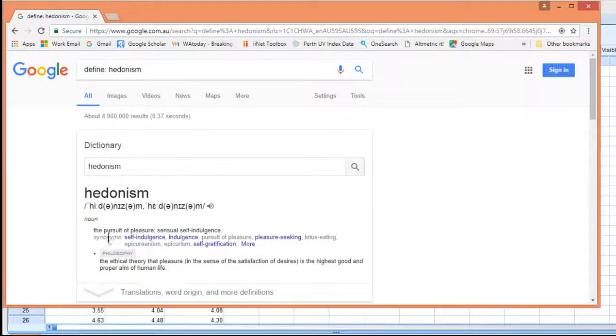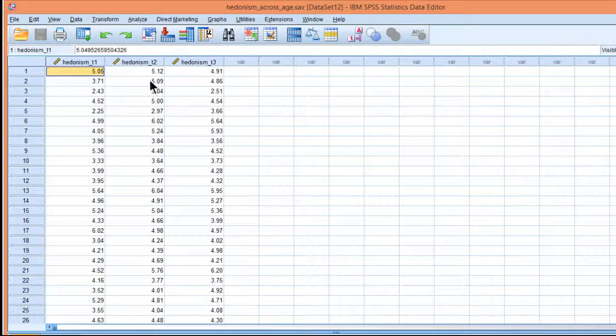And for those who don't know what hedonism is, just to make sure we're all on the same page, it's the pursuit of pleasure and sensual self-indulgence. We got the pursuit of pleasure and self-indulgence measured at 3 different time periods.